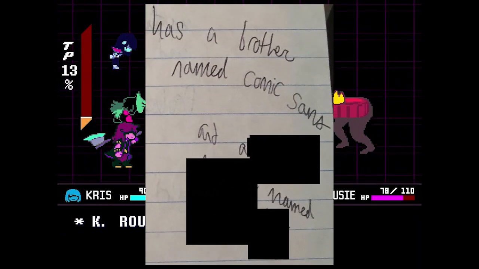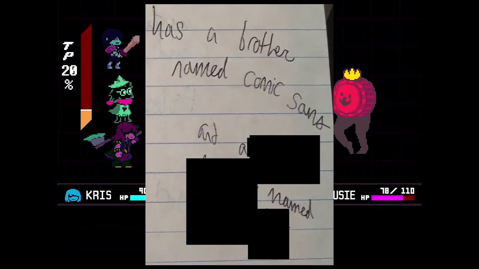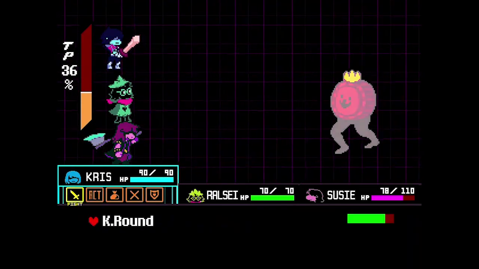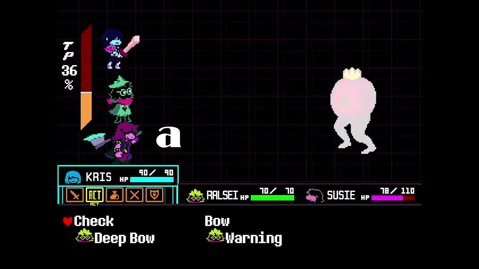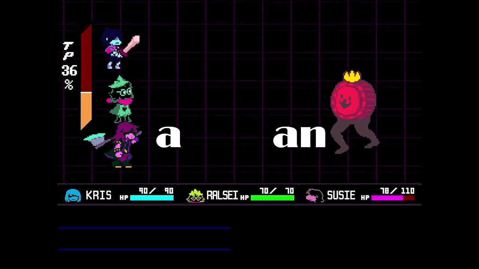Now luckily for us, there is an A in this sentence, but conveniently there is a small box obscuring its tail, preventing us from seeing if this is a single A or if it's part of a bigger word. You could tell that when Toby had this in Photoshop, he decided that the big boxes weren't enough, that he needed to add another small box to obscure the A's tail. And let's think about why he did this. If it was a single A, that would tell us that the next word in the sentence starts with a consonant. If it was an, then that would tell us that the next word in the sentence started with a vowel.